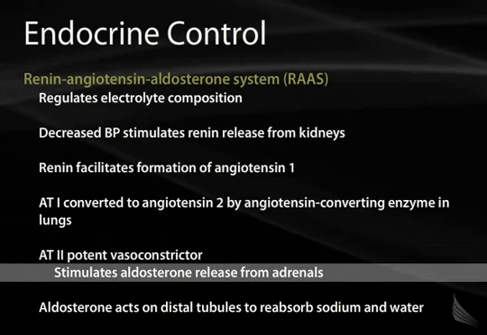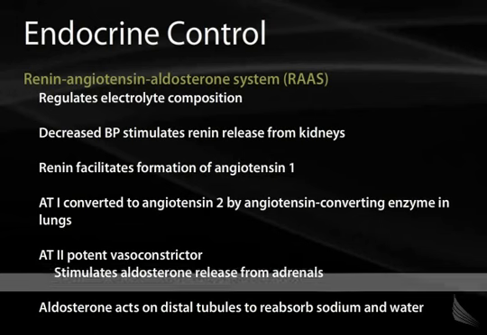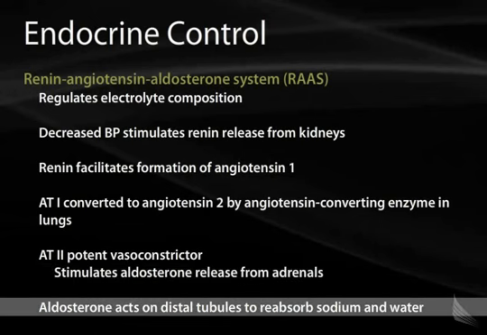Angiotensin 2 also stimulates the release of aldosterone from the adrenal glands. Aldosterone works on the distal tubule of the kidney to reabsorb sodium and water back into the bloodstream from the urine.